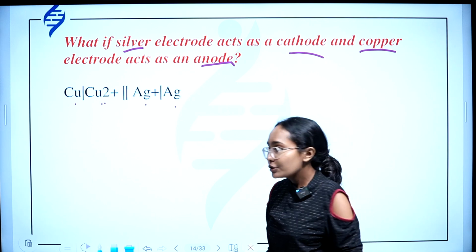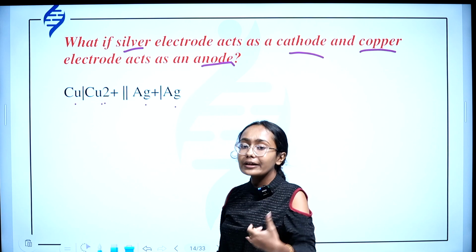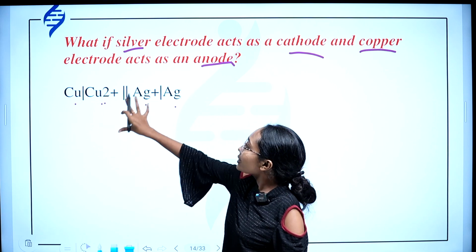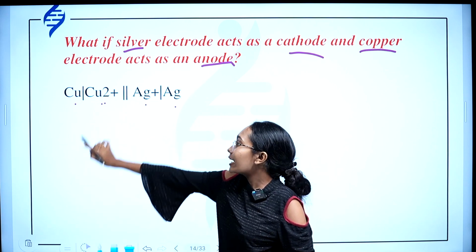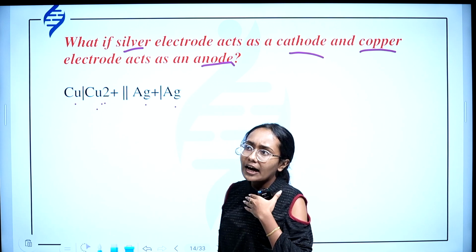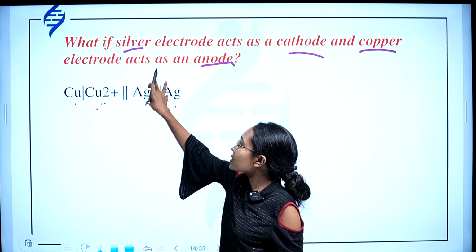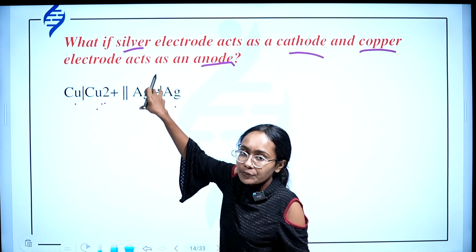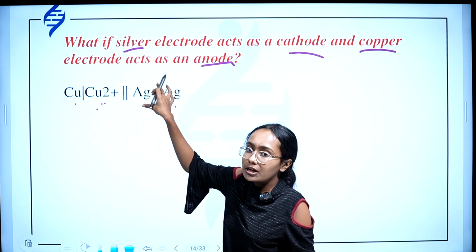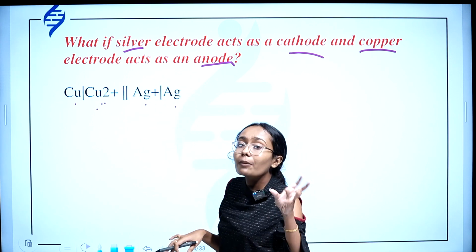For that, you need to know which one has high reactivity. In the case of copper and silver, copper is having high reactivity, hence copper is selected as anode, or the one which has the tendency to lose electrons. Copper has a higher tendency to lose electrons than Ag. Ag has the tendency to accept electrons. On that basis, you need to find which is anode and which is cathode.